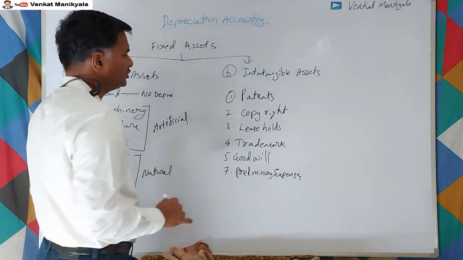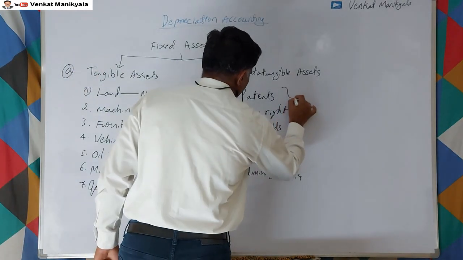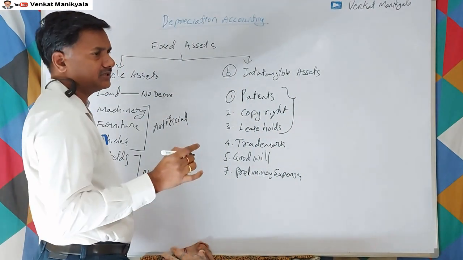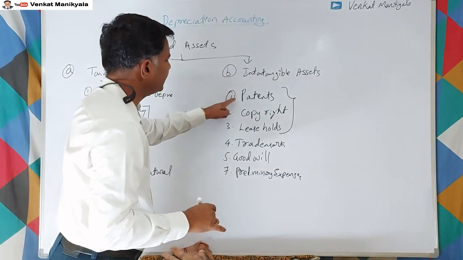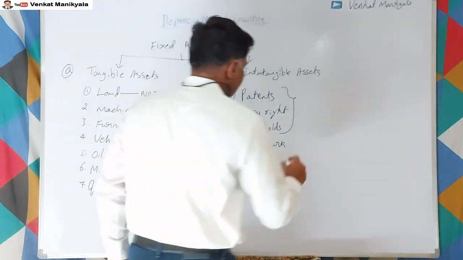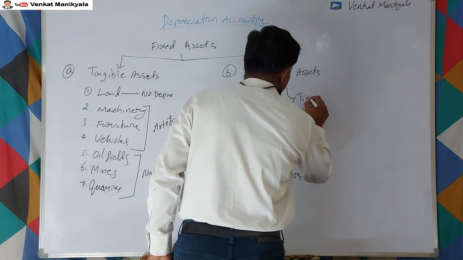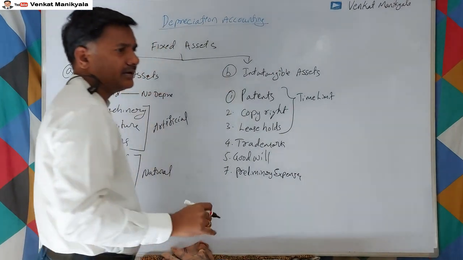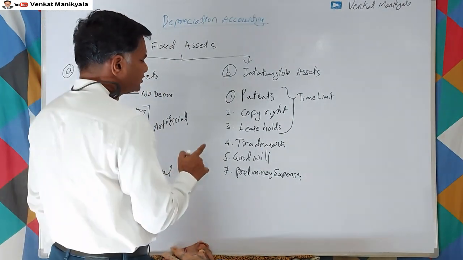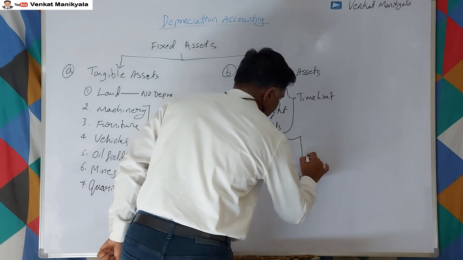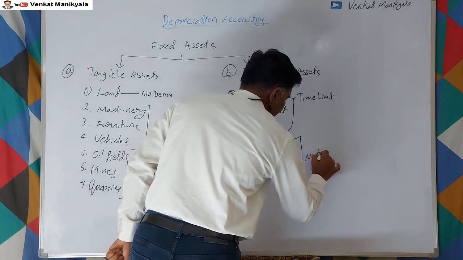Patents, copyrights, leaseholds are not permanent, right? Out of the 7 intangible assets, patents, copyrights, and leaseholds are time bound; they have a time limit. Whereas trademarks, goodwill, and preliminary expenses won't have a time limit.